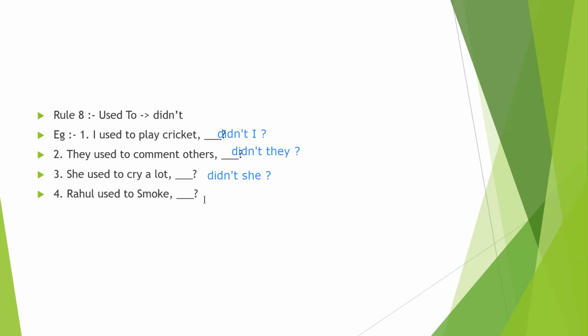Rahul used to smoke. Here also the same, used to, so we can write didn't he. Here Rahul is he. So if there is any used to in the statement, the question tag starts with didn't and the subject. This is about rule 8. Now let's clear my drawings.